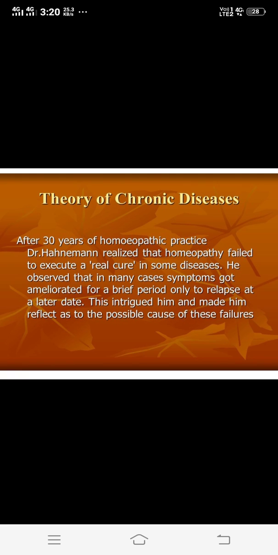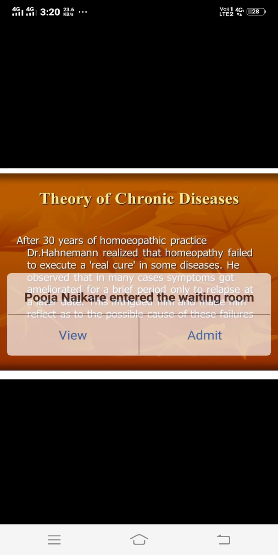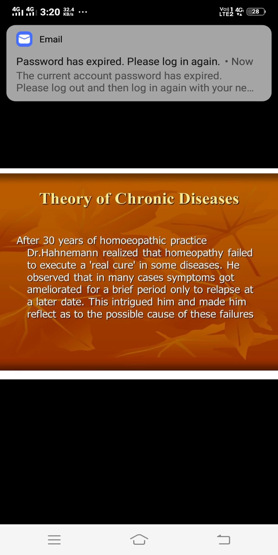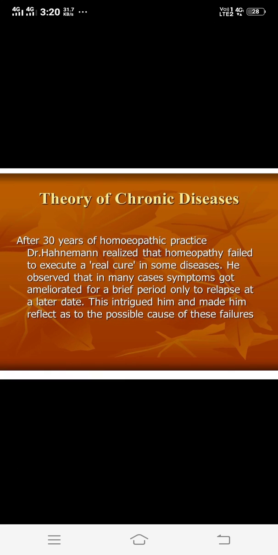Then the third one, that is epidemic acute diseases. In epidemic acute diseases, many people are affected at a time due to some climatic conditions in one locality. Here the cause of disease is the same, and the signs and symptoms are also the same. These are diseases that remain in thickly populated places and become contagious. For example, a routine example is cholera, plague, and nowadays corona. These are all epidemic acute diseases.